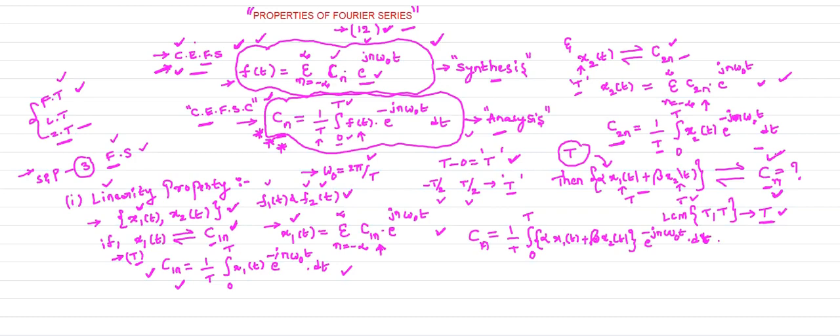How can you find the complex exponential Fourier series coefficient Cn? Using this formula. Here instead of f of t, we have the linear combination of the two input signals. Therefore, instead of x of t, I substitute the linear combination of the two signals, and the time period is the same. So listen carefully, we need to find the Cn value.